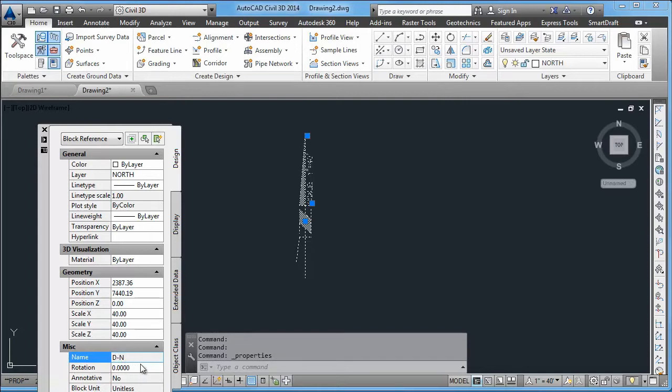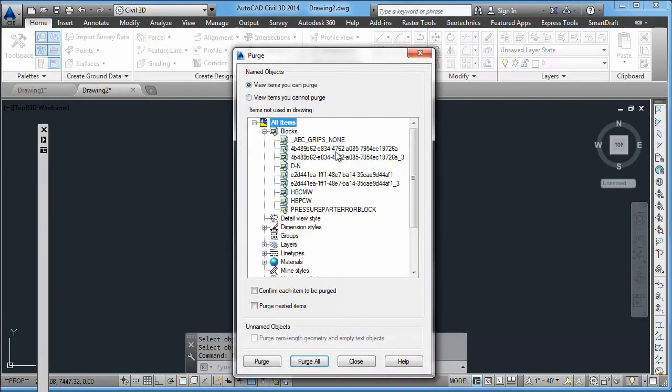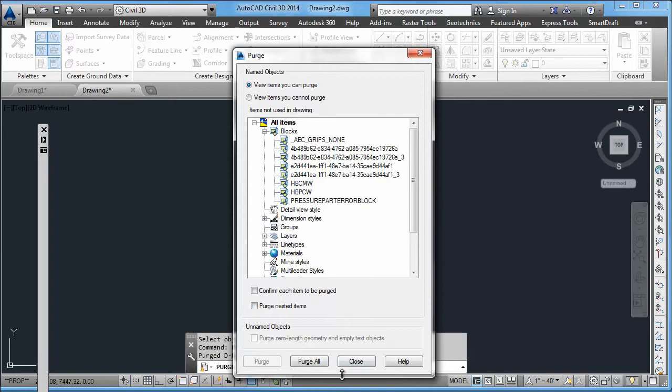So not only can we change the layer that this is going to be on, we can change the definition of the block used. In AutoCAD, once a block is inserted in the drawing, it would have to be erased, and you could purge out the definition of that block, so D-north, so that a new definition would be used.